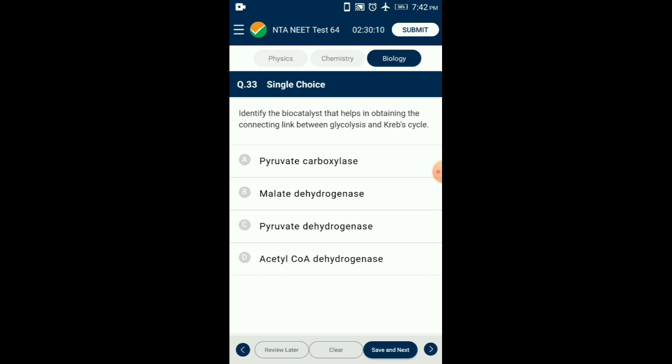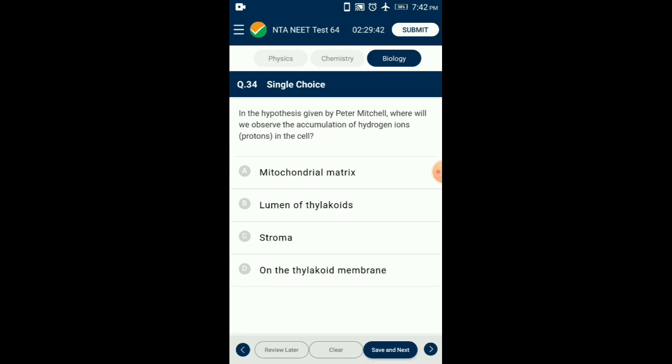The pyruvate molecule then enters the mitochondrial matrix where it is converted to acetyl CoA by a reaction known as oxidative decarboxylation in the presence of the oxidizing agent NAD+. The enzyme responsible for this reaction is pyruvate dehydrogenase and the cofactor is magnesium 2 plus. So the answer for this question is option C, pyruvate dehydrogenase. Question number 34.